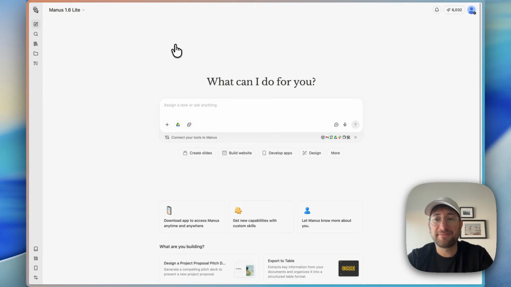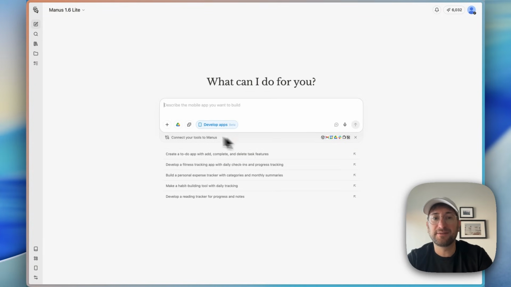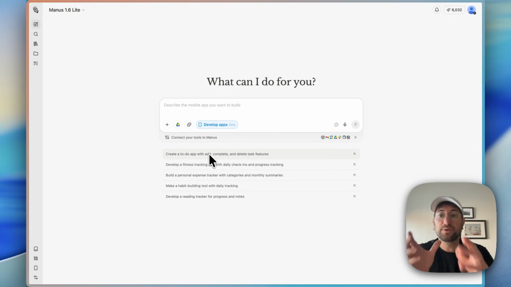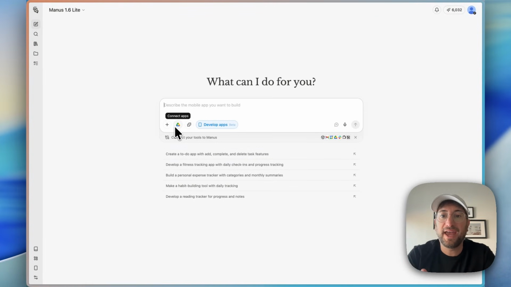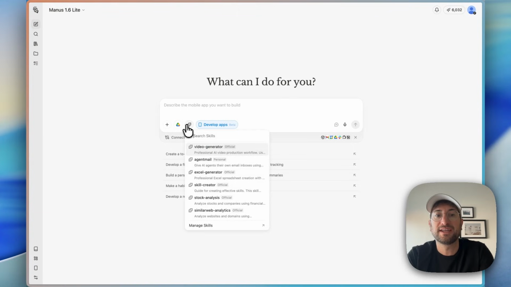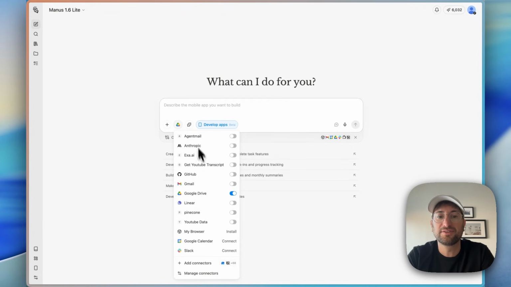The next all-in-one platform is Manus. Now, you might have heard of Manus as more of an AI agentic platform, but what they've released more recently is the ability to actually develop apps. And with Manus, it can develop an app, it can have a full backend database, it can have user authentication. And then what's cool is because it's also an agent platform, you can build agents that interact with your app as well. And it has a ton of connections and skills that you can include in the building of the app.